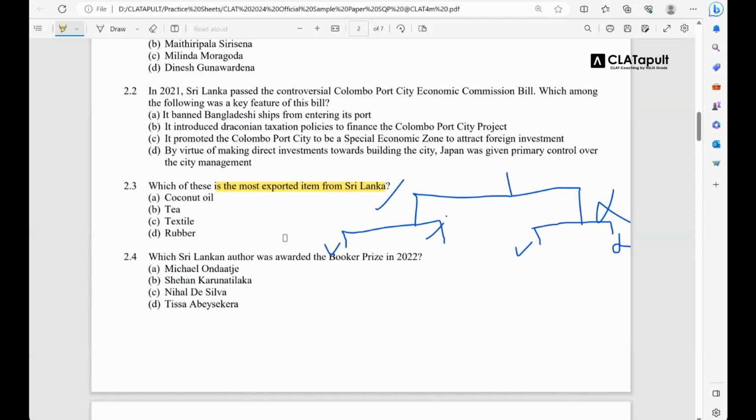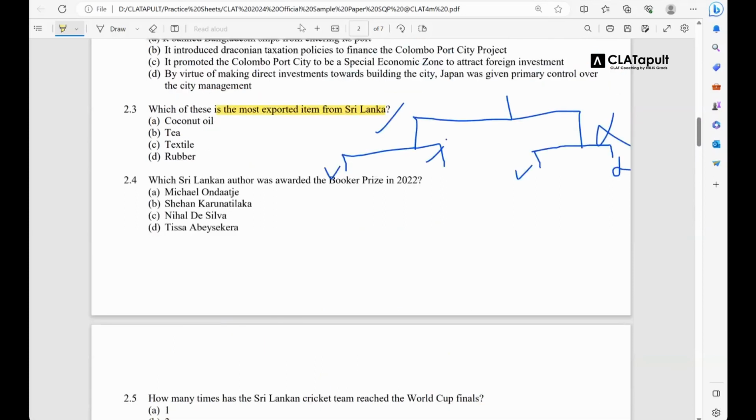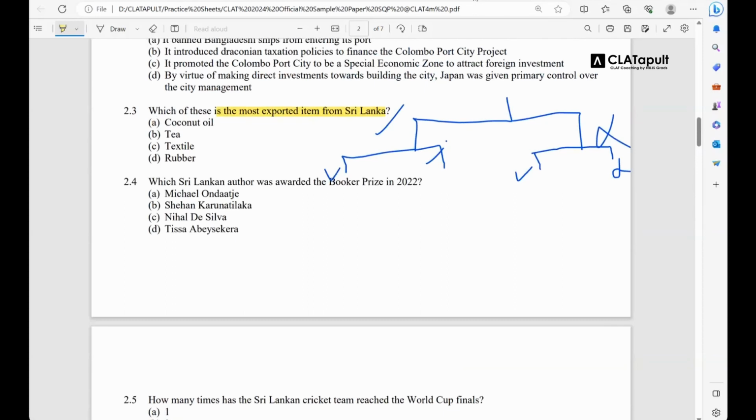ठीक है, अब देखो फोर्थ क्वेश्चन देखो, 2.4. Again such a question. Which Sri Lankan author was awarded the Booker Prize in 2022? So even if you know about the economic crisis, even if you fall in this category, this question is not related to that. Even if you fall under this category, you have no clue about the economic crisis in Sri Lanka, but if you have done thoroughly the Booker Prize, okay, which we have done, you would be able to answer this question. So you understand what I'm trying to tell you.